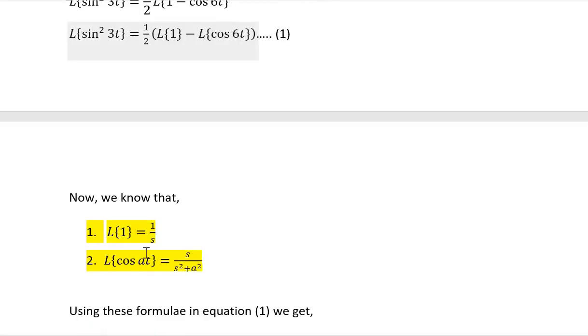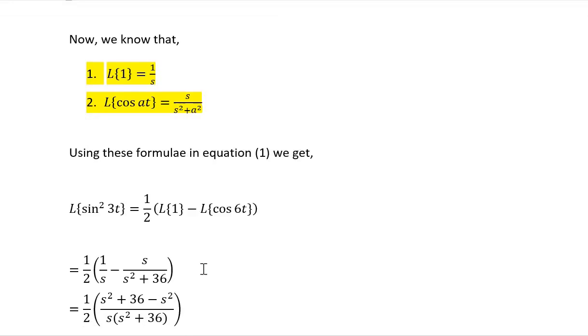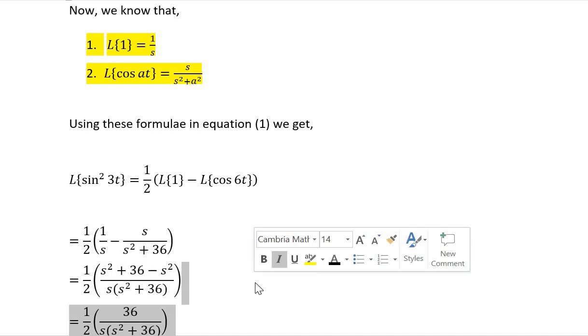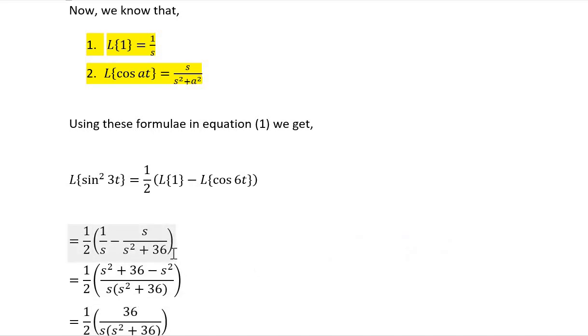We all know Laplace of 1 is 1 upon s, and the formula for Laplace of cos at will be used for this, where a is 6, so it will be s upon s square plus 6 square. So that is Laplace of sin square 3t equals 1 upon 2 into 1 upon s minus s upon s square plus 36. And then cross multiplication, 1 into s square plus 36 minus s into s is s square, divided by s into s square plus 36.